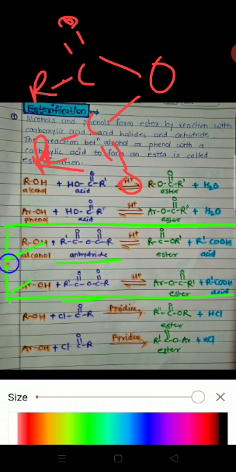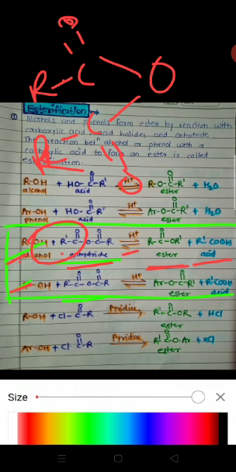When alcohol and phenol react with anhydride in the presence of acid, they form esters. Here, this OH group reacts with the RC double bond O group. Acid is formed here and the R group is joined here and forms ester.